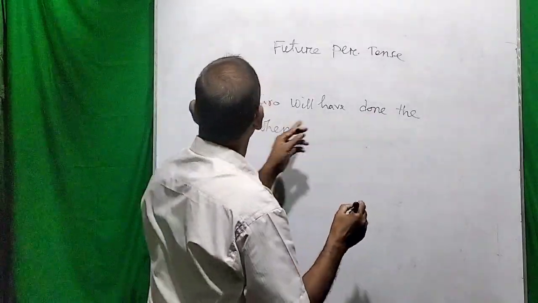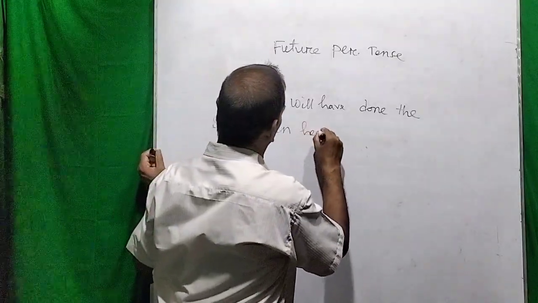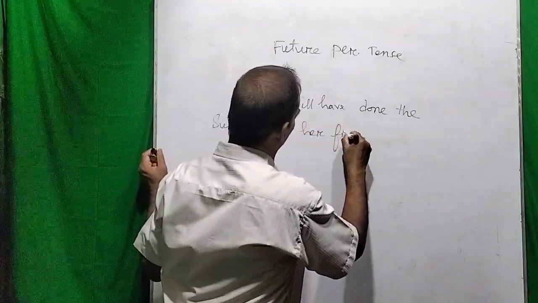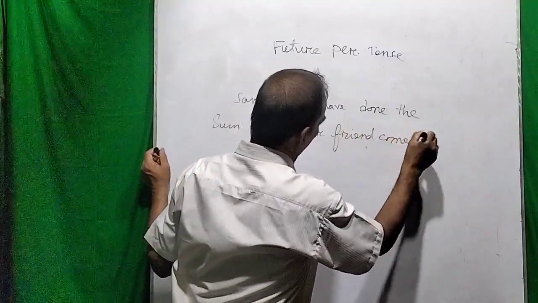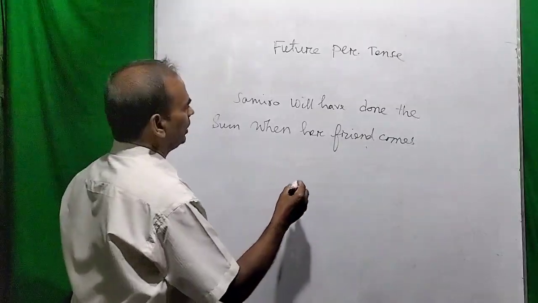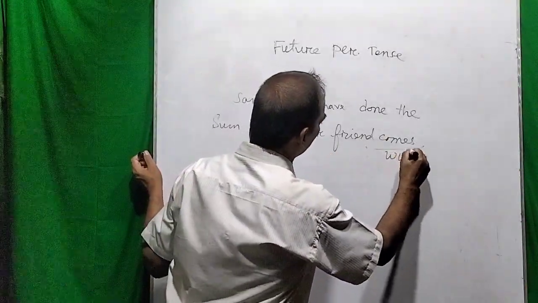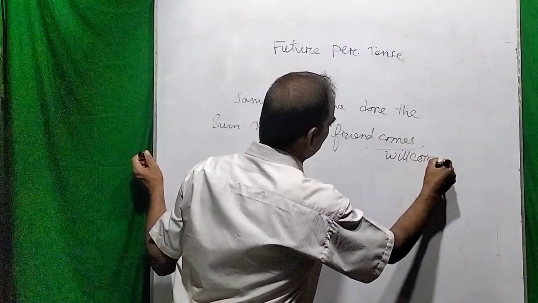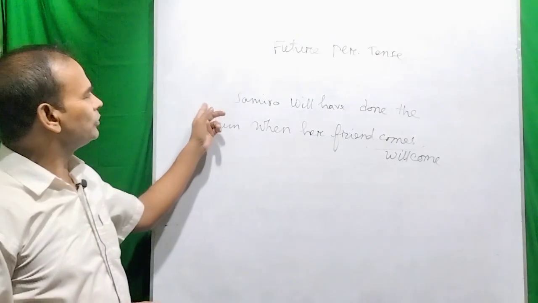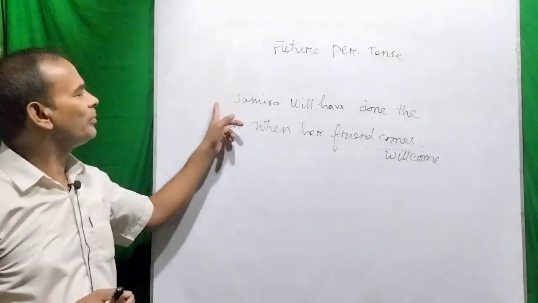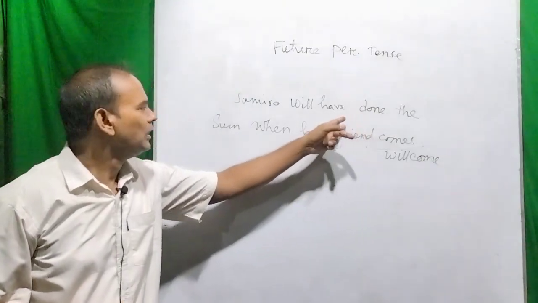Samira will have done the sum when her friend comes, or will come. So dear viewers, you try to understand that Samira will have done the sum. This is the future perfect tense here.